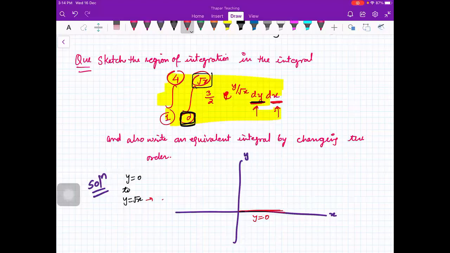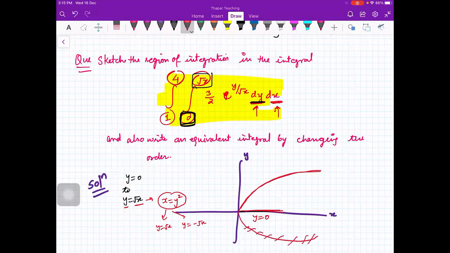This is a parabola, x equal to y square, opening to the right with positive y. Actually this parabola has a lower portion also, but because we are saying y is equal to root x, this parabola has two branches: y is equal to root x, and y is equal to minus root x. This is y is equal to root x, and the lower portion is y is equal to minus root x, and we don't want this, because we are just taking y is equal to root x.